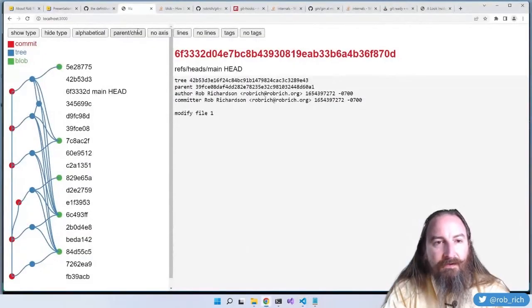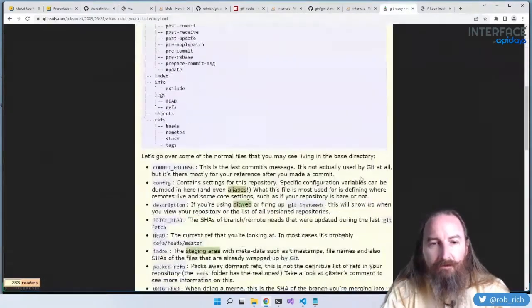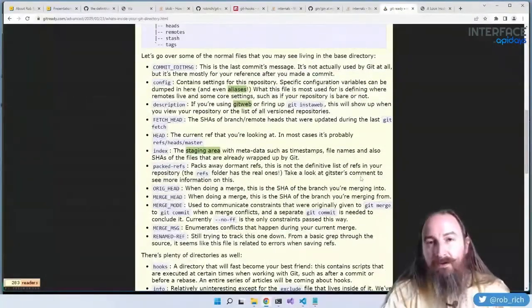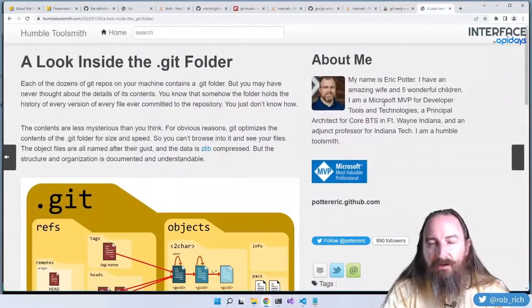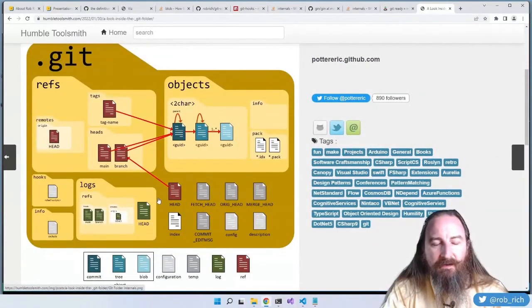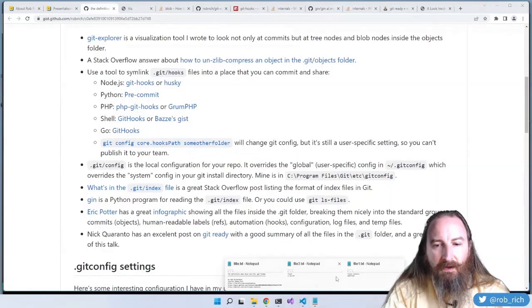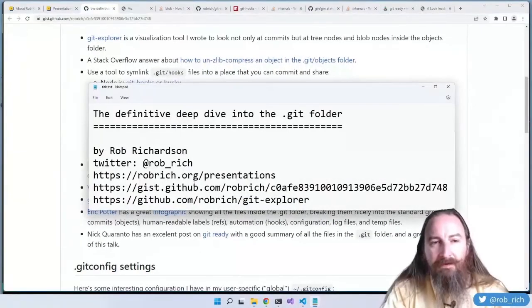You can grab all of the details associated with this. Actually, let's take a look at this. Here's a description that you might want to review if you want to look deeper into each of the topics that we talked about. And my friend Eric created a really excellent infographic showing all of the different pieces inside the .git folder and how they relate. You can grab a reference to all of these things up here on this GitHub gist. And this GitHub gist is easily linked from robrich.org. Click on presentations, open the definitive deep dive into the .git folder, and you can see all of the content.